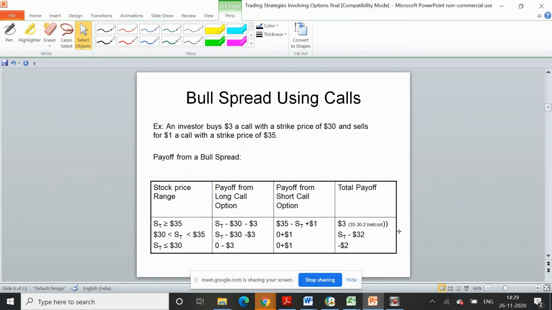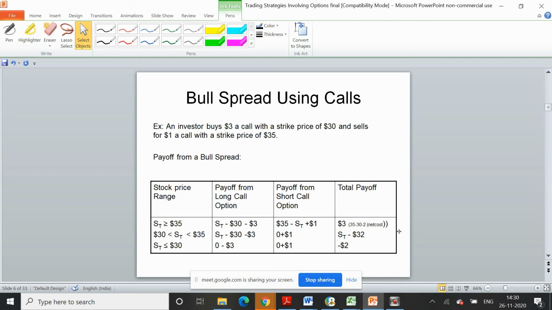For example, this. Now there's an investor who buys a call for $3 with a strike price of 30 and sells a call for $1 with a strike price of 35. How do you calculate the bull spread payoffs, or what will be the profit? Either you use those formulas or you simply calculate it on your own.